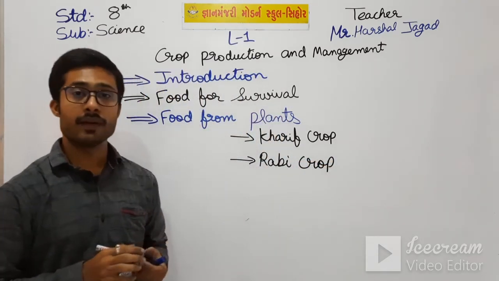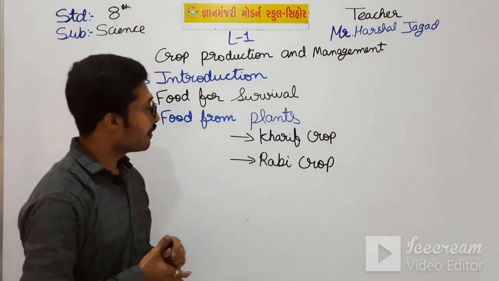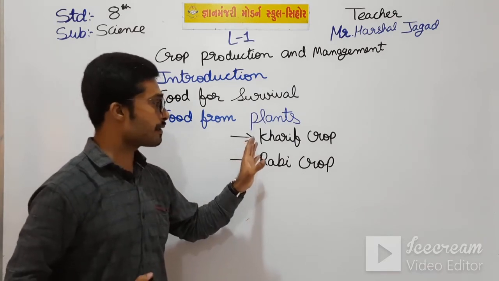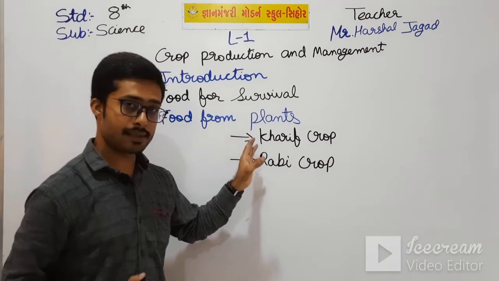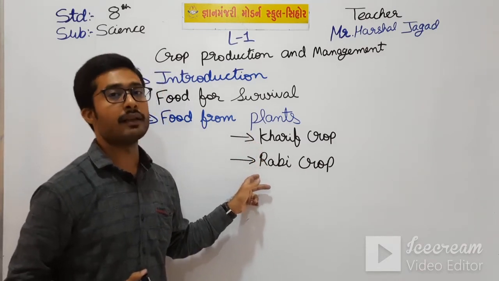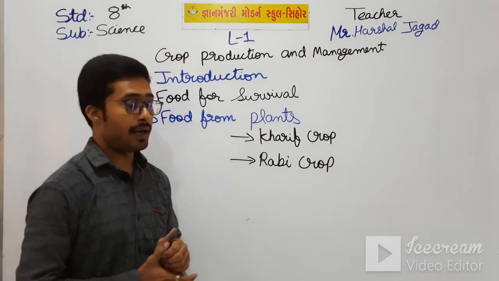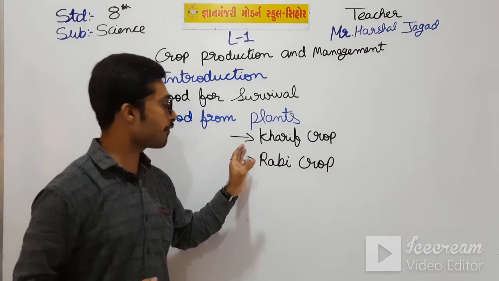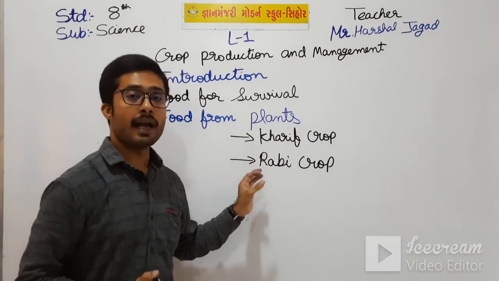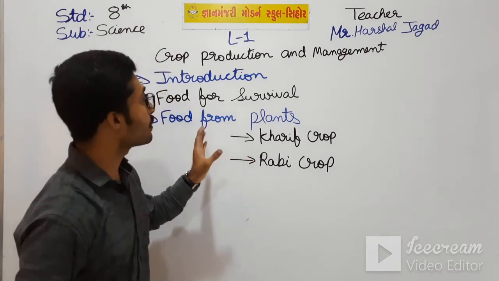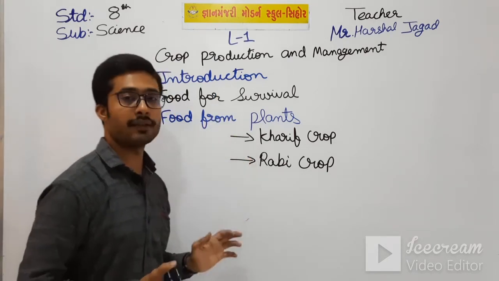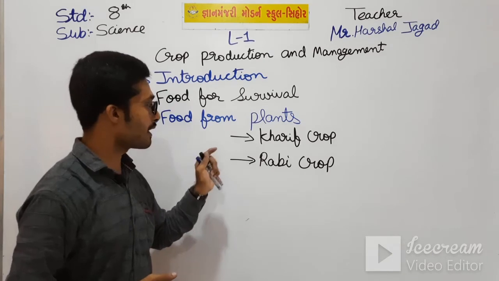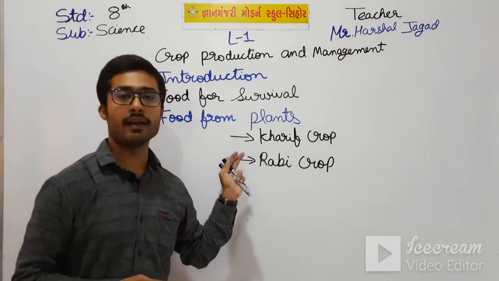In the previous video I also told that kharif crops are cultivated in summer season and rabi crops are cultivated in winter season, and these are the seasons in which they are cultivated. I have also written the difference between them on the board in previous videos. So from the food from the plants we have seen the main kharif crop and rabi crop.